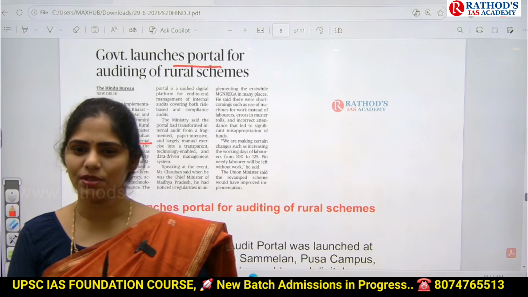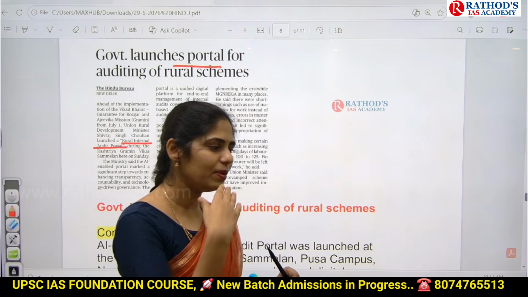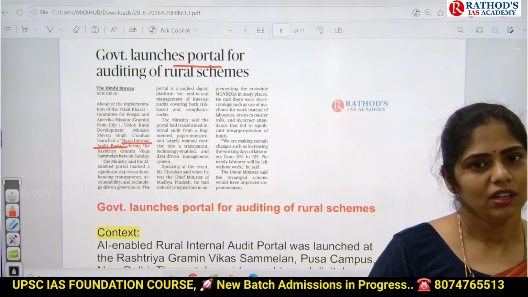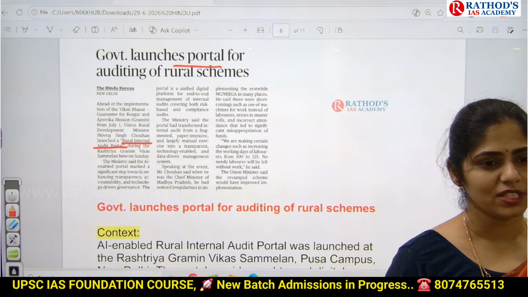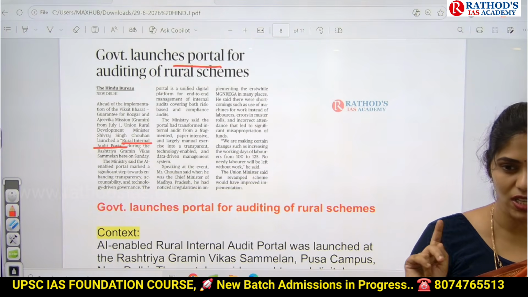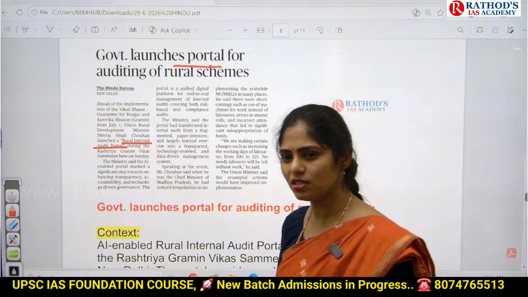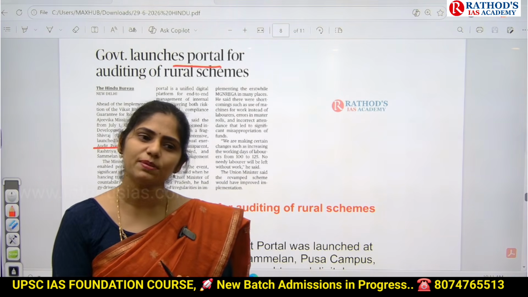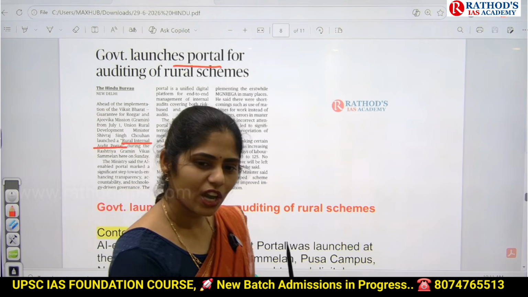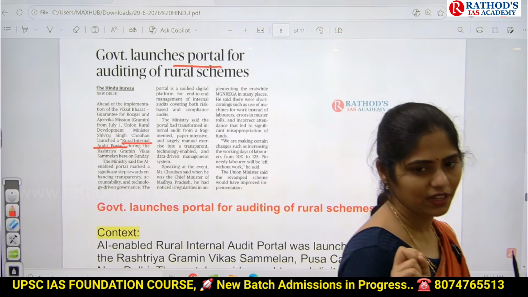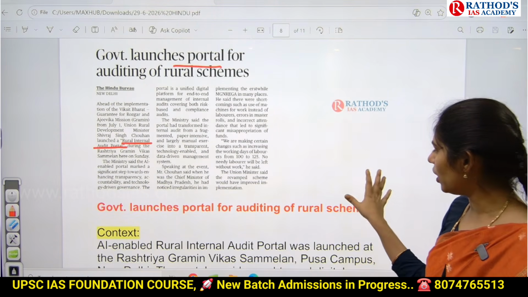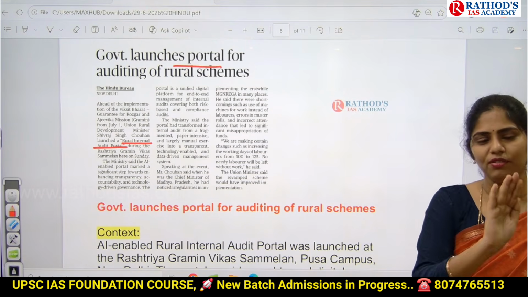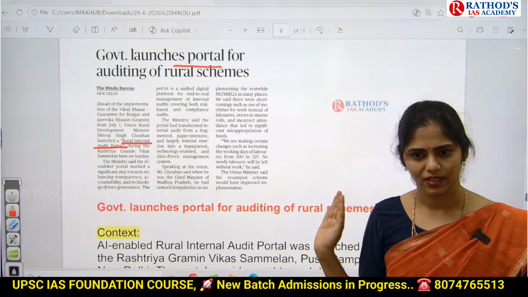So here, what is the problem is, if government is coming up with any rural schemes, we again have two types of schemes: central sector schemes and centrally sponsored schemes. Central sector scheme means 100% funds will be given by the central government. Centrally sponsored scheme means both central government and state government will be sharing the funds. Okay, so whatever scheme government is running, it will be getting funds. It may be from the state or it may be from the center, right?